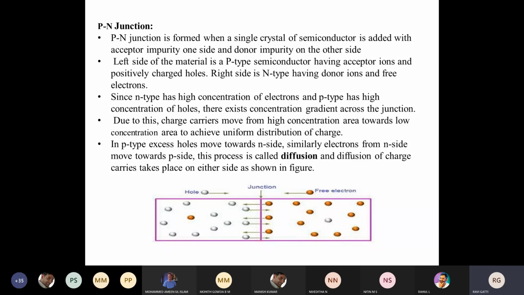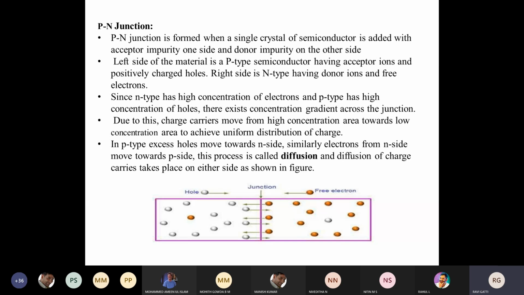So today what we are going to do is the same thing we learned in yesterday's class. It is a continuation of the things we will be going through. You can see here, I will be taking a single layer. On the single layer, I will be having a doping concentration. On the left side of the layer, I am going to add a trivalent impurity so that the silicon material will behave like a P-type material, whereas over here I will be adding pentavalent impurities on the right side of the layer, that is, the silicon wafer I have taken, so that the majority charge carriers will be free electrons.